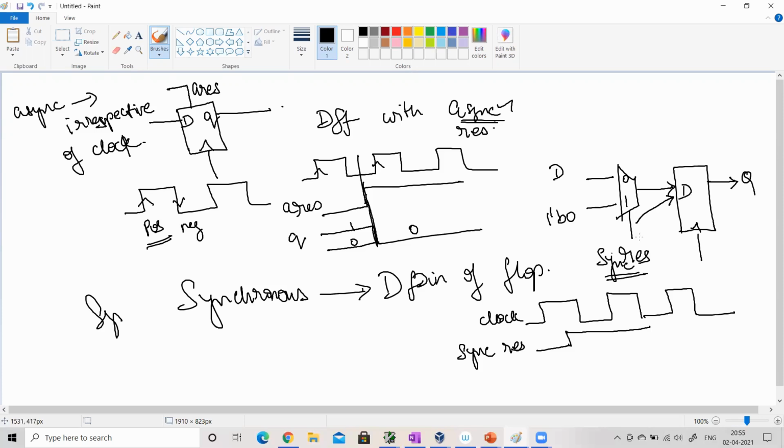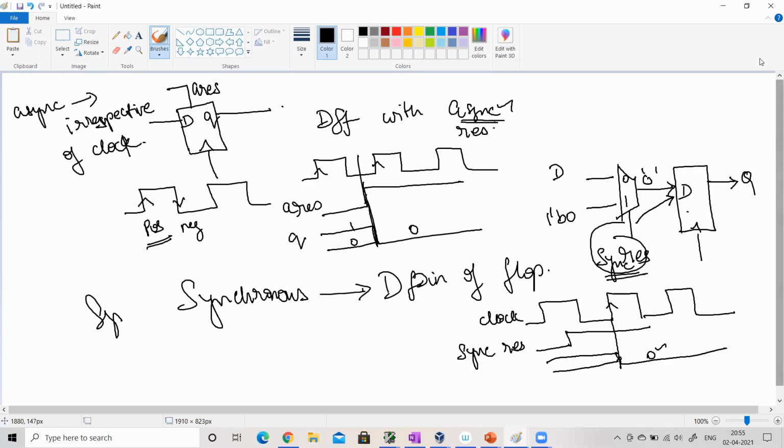So this 0 will be waiting here on the D pin, awaiting the passage of the clock. On the subsequent rising edge, whether the flop was 0 or 1, I don't know, it will go to 0. So here clearly the reset is awaiting the clock edge, so it is a synchronous reset.